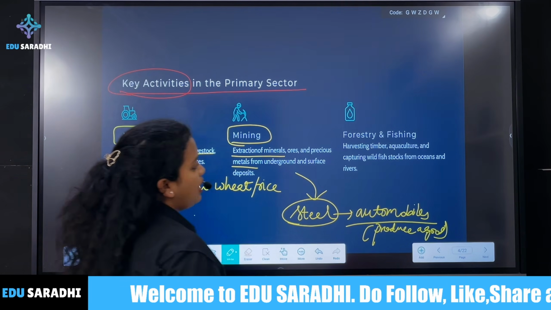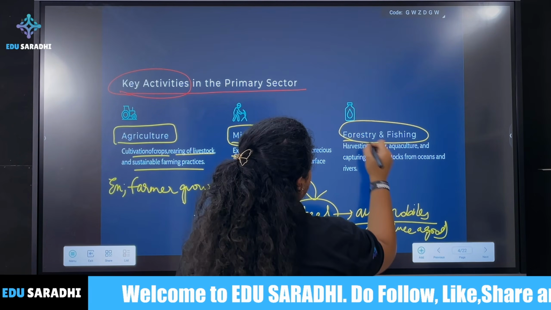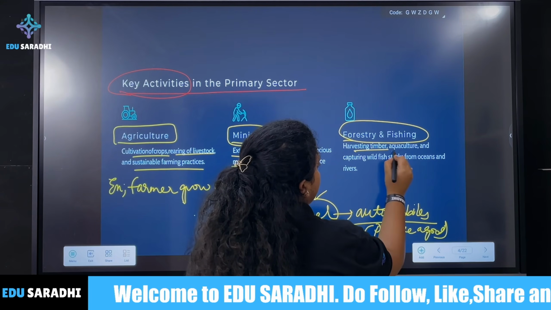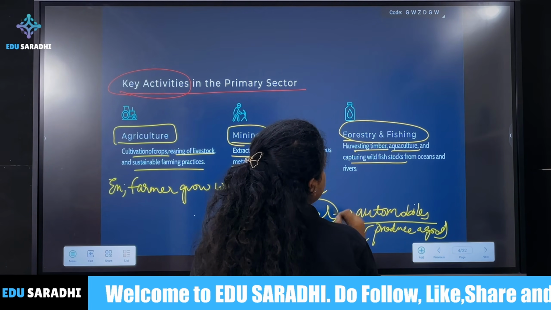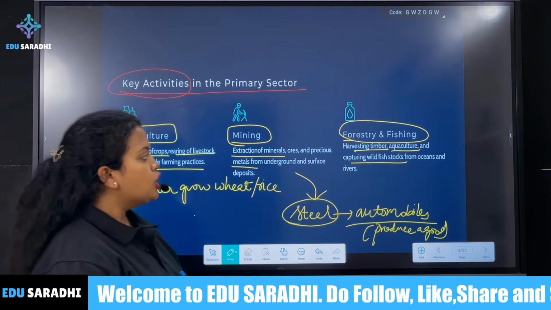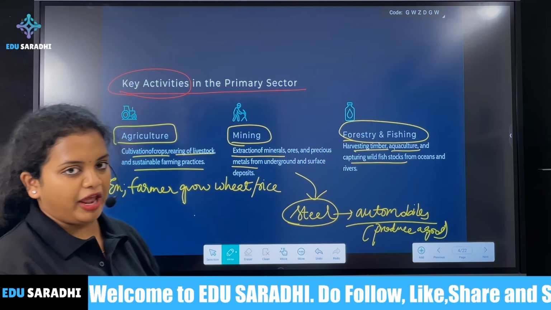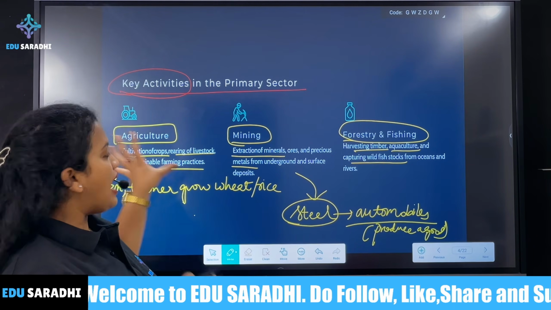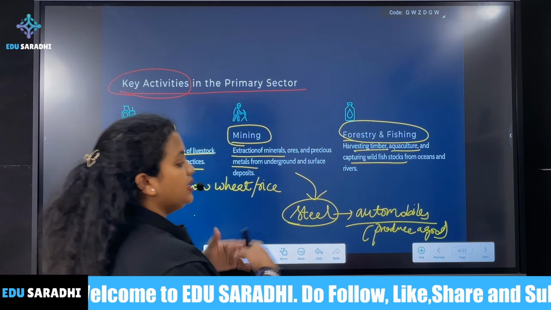Okay. Then we have forestry and fishing. For example, harvesting timber, aquaculture, capturing wild fish stocks from oceans and rivers. All of these things also come under the primary sector. So these are the activities involved in the primary sector.